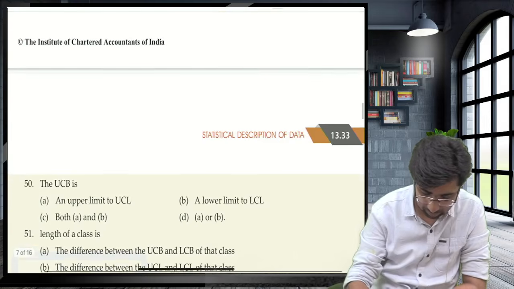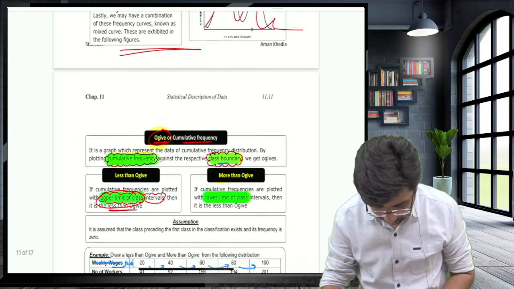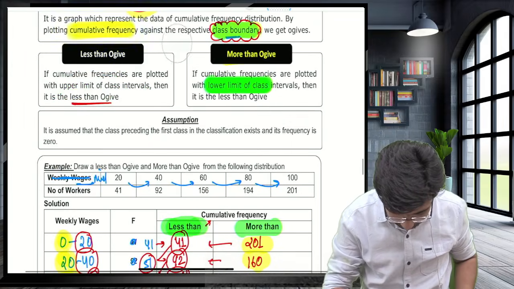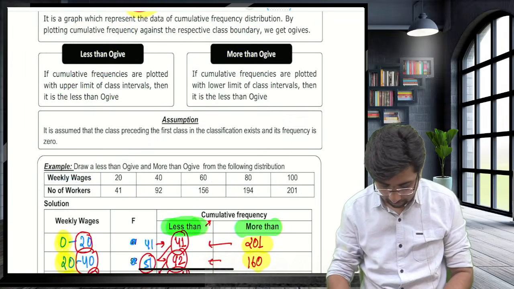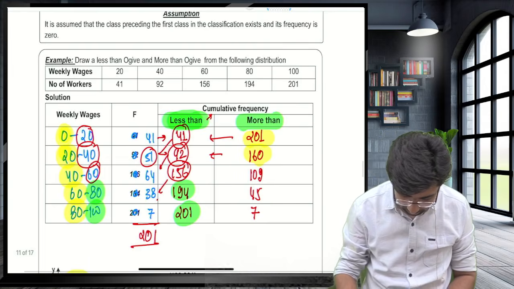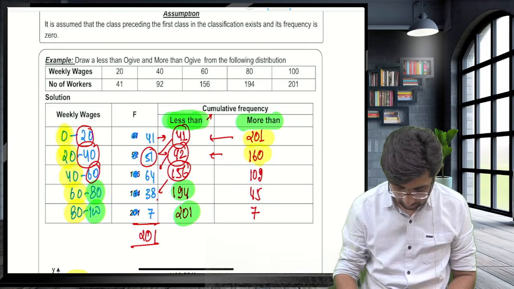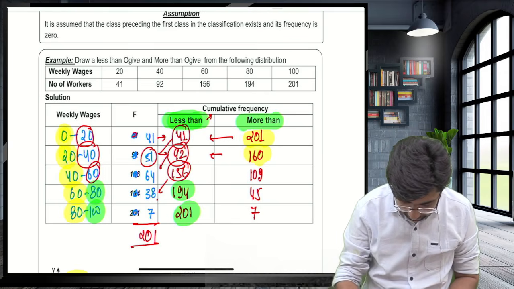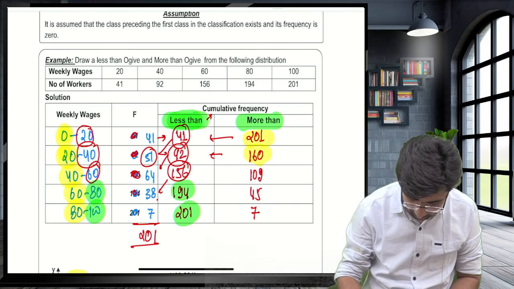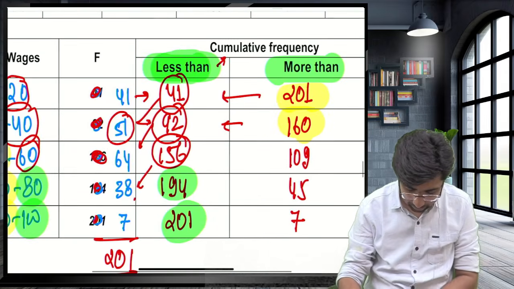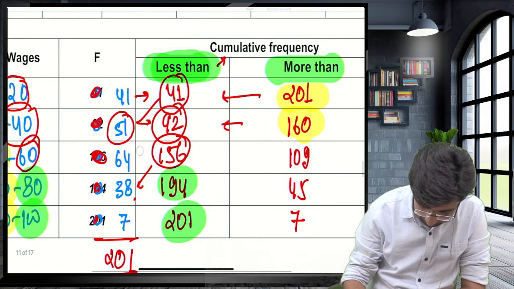Okay, now let's cover the ogive. Guys, be attentive and please pay attention over here. Please make a correction. Here you must have something else. Cut it down and write this: 41, 51.